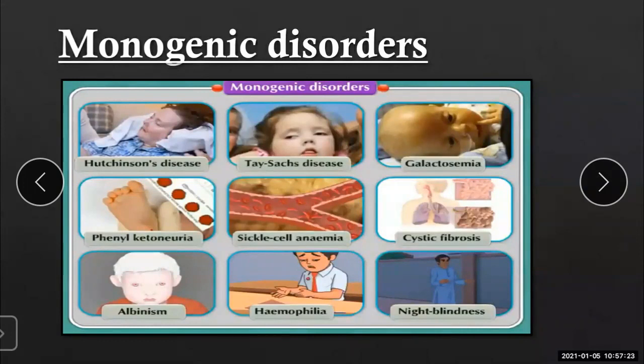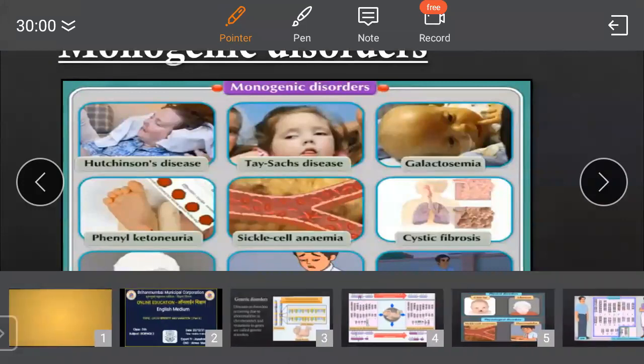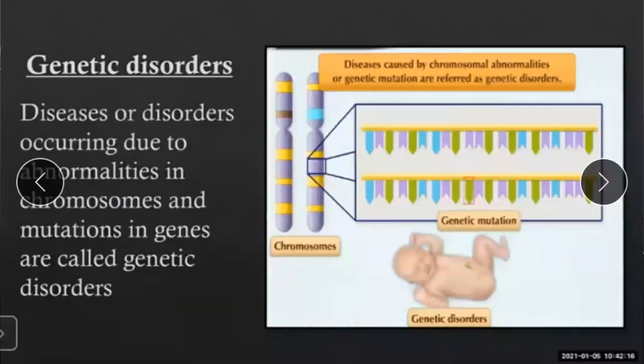Yes, students. So for today, it's enough, because up till here you can understand the reasons for these monogenic disorders, why and how genetic disorders occur in our body. So now we will take a quick recall of the topics which we have seen in today's session. We have seen the genetic disorders. So what are genetic disorders? Diseases or disorders occurring due to abnormalities in chromosomes and mutations in genes are called genetic disorders.